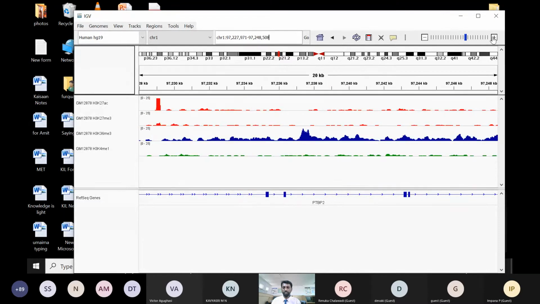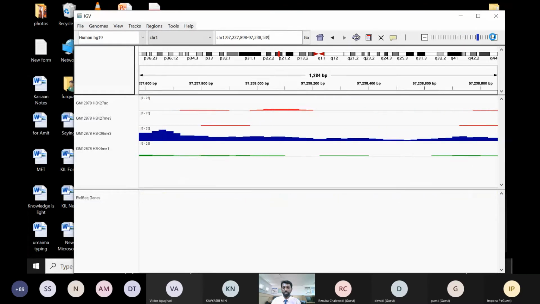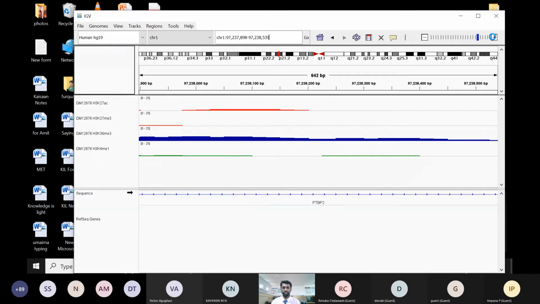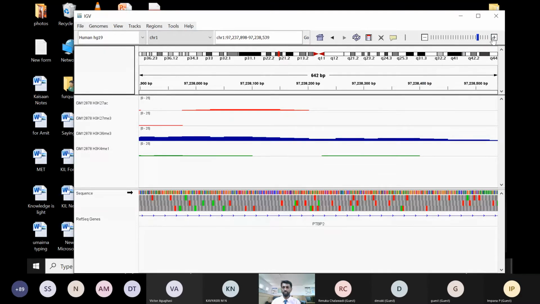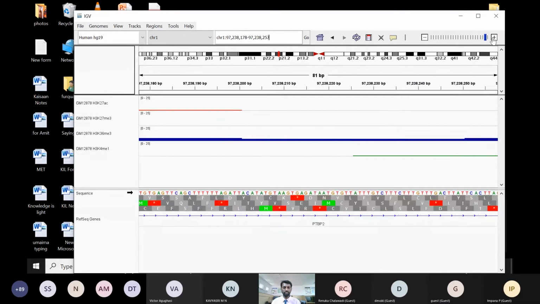If you want more detail about this, you can zoom in. Sometimes if the computer is not that fast, it will hang, so it will take some time to zoom. And also see here the nucleotide sequences, the gene sequences, and the protein sequence are also given here. So this information you can get.